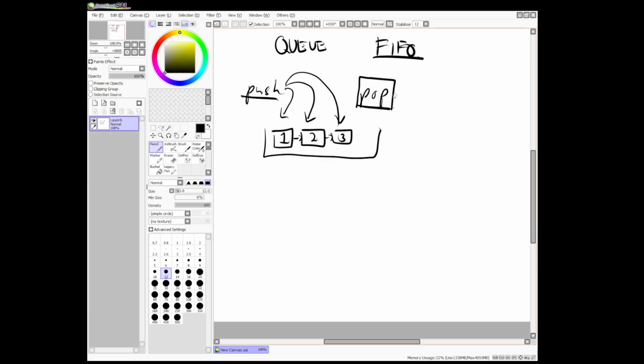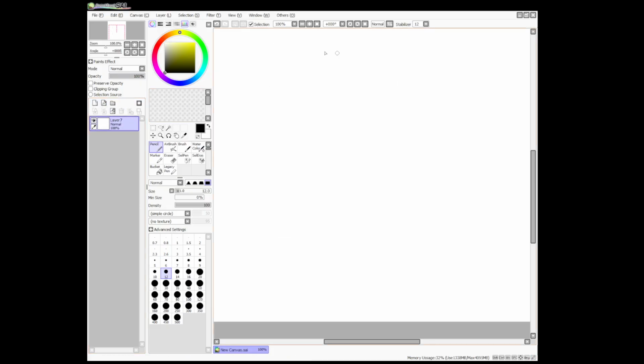So it means that when you use pop, number 1 gets out. So after popping, the only values left here are 2 and 3. Okay? So before anything else, let's proceed to our basic operations.